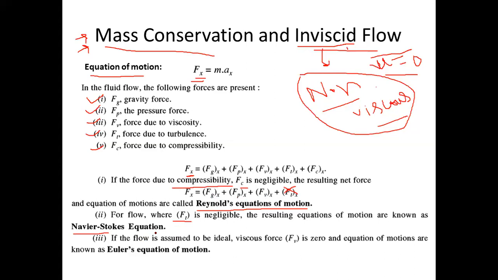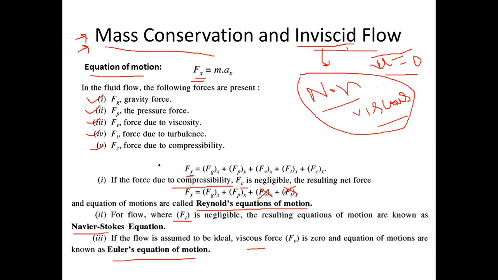The equation developed due to these three forces is called the Navier-Stokes equation. Similarly, if I take one more assumption and neglect the viscous forces, the viscosity, then you are left with only gravity and pressure force. The equation derived from gravity and pressure force is called the Euler equation of motion. So you should know what a Reynolds equation of motion, a Navier-Stokes equation, and a Euler equation are.